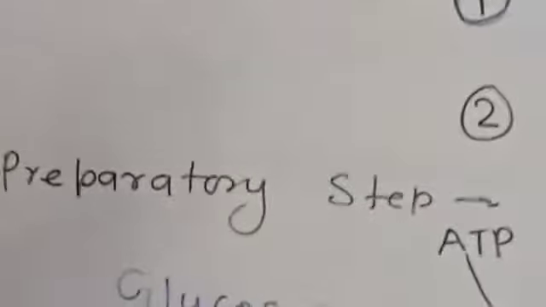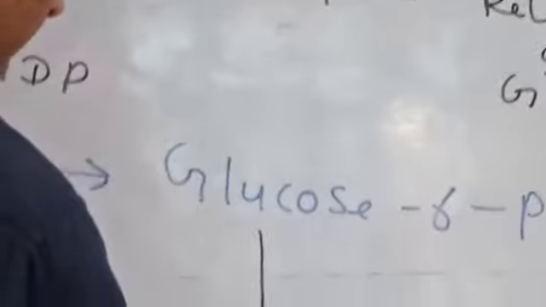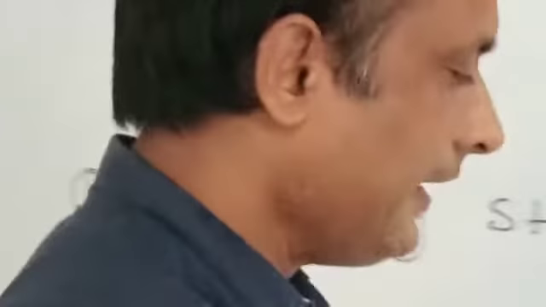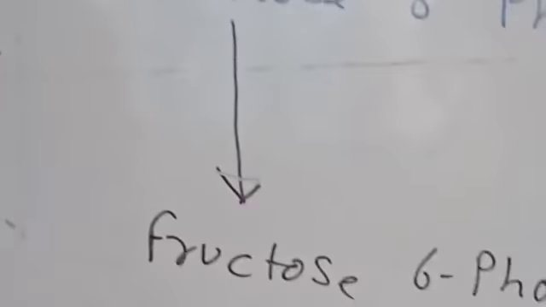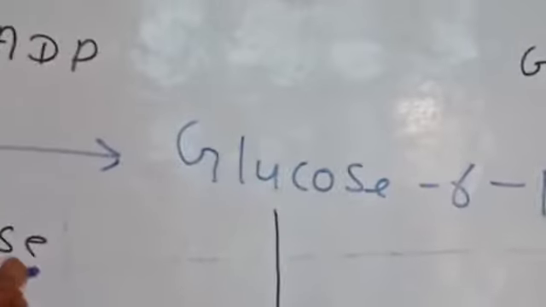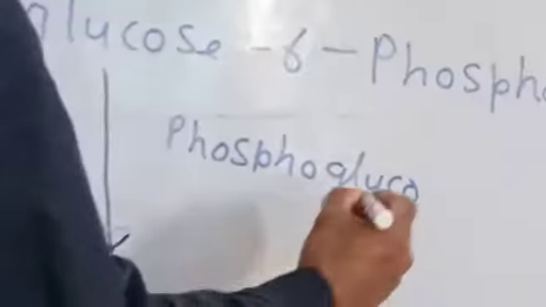Now after that the glucose 6-phosphate is converted into fructose 6-phosphate. Here isomerization takes place, hence the enzyme is phosphoglucoisomerase.